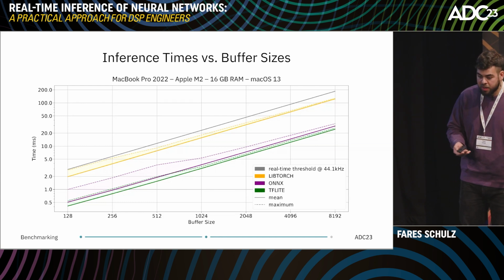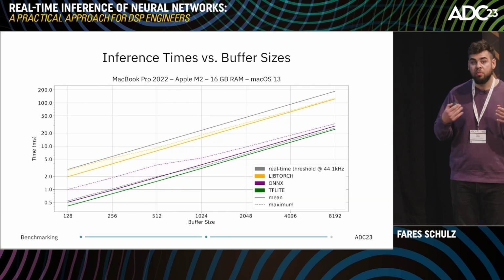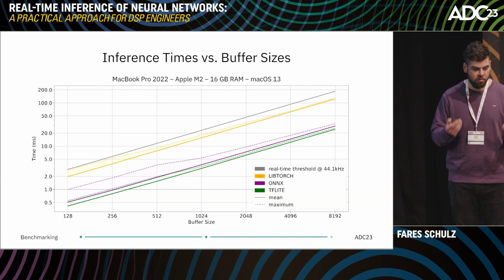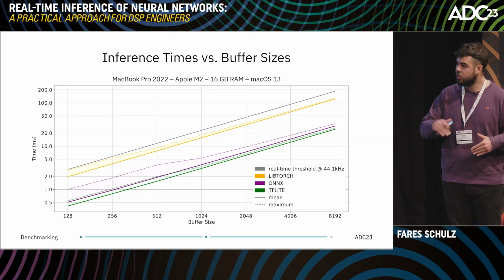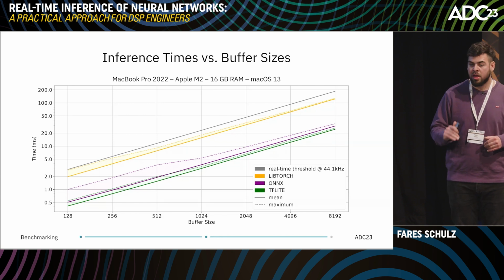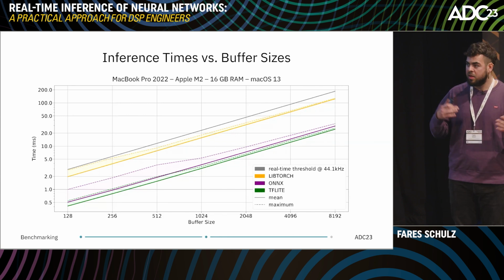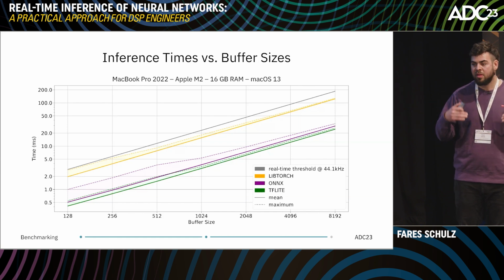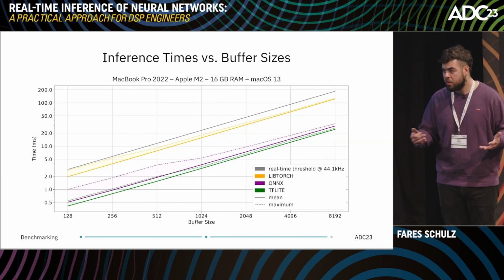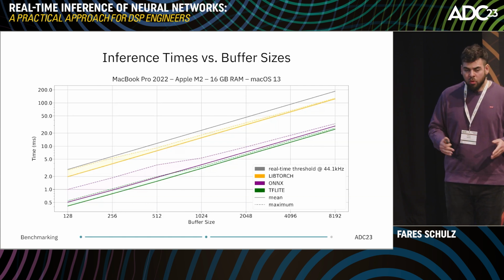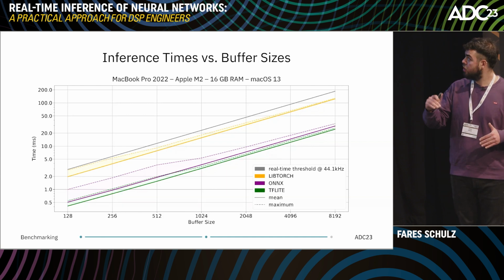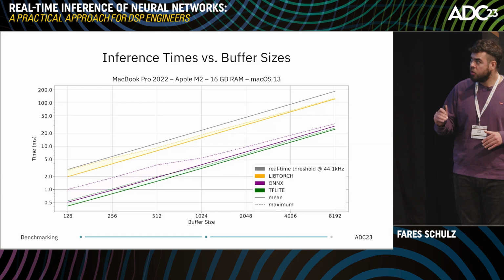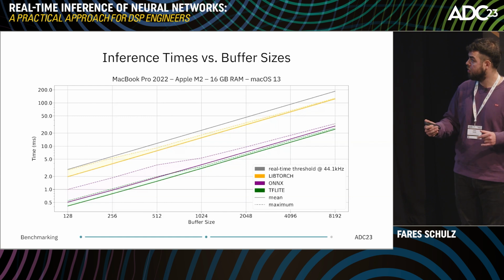So we are benchmarking the inference time for different buffer sizes, and those buffer sizes are simulating the host plugin buffer sizes. First, I want to draw your attention to the gray straight line on top. This marks our real-time threshold. It is dependent on the sample rate, and it determines the time we have to process one buffer. First of all, we need to make sure that our straight lines, which represent the mean for all three inference engines, are below this real-time threshold, because otherwise we will continuously run out of samples.